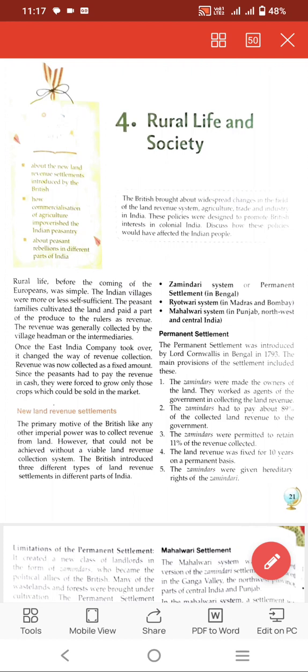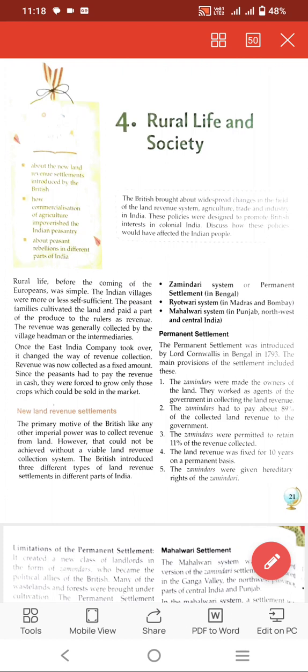As you know, the company became the chief financial administrator after the Battle of Plassey and Buxar. Now their main motive was to earn more and more money, right? They wanted money for the maintenance of their army. They wanted money to earn more and more profit also. So they adopted all means to enhance their income. The main system was these revenue collection policies, or you can say land revenue settlements. So we are going to learn about three major land revenue settlements introduced by the British in this chapter, right?